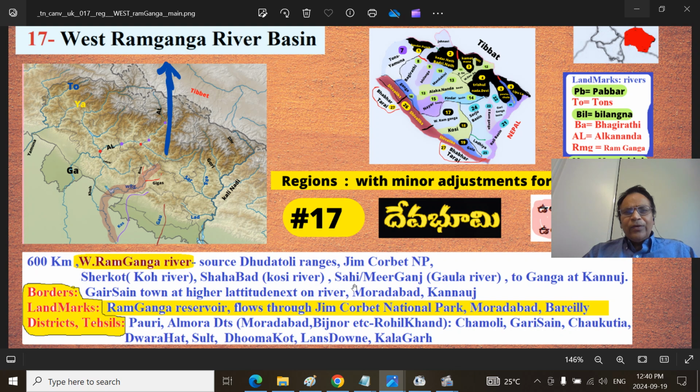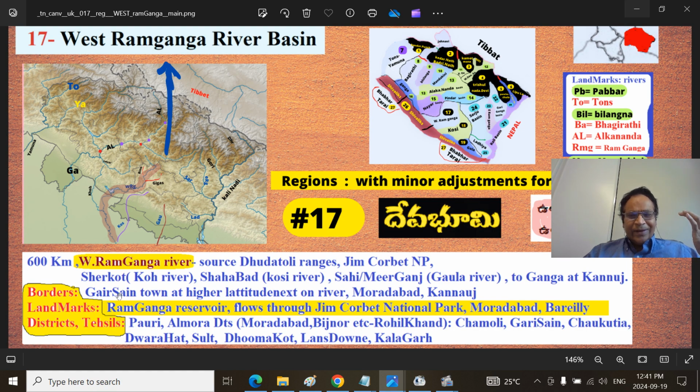Then it goes to Shahi town and Mirganj, and the Gaula river joins there, and it goes on to join the Ganga river near Kannauj town, Kanyakubja, and the Ganga river. And the borders are of the articulated or expected capital of Uttaranchal, bordering almost eastern Kumaon region and western Garhwal, is the Gairsen town.